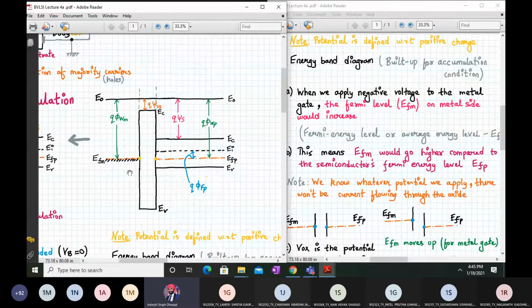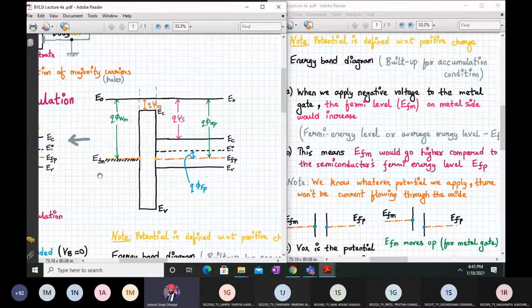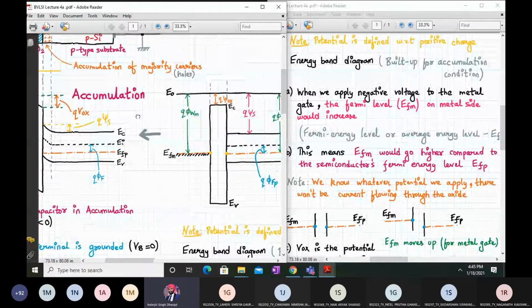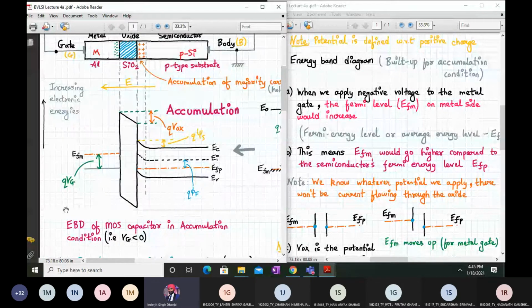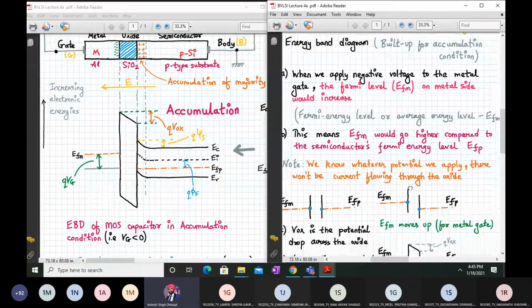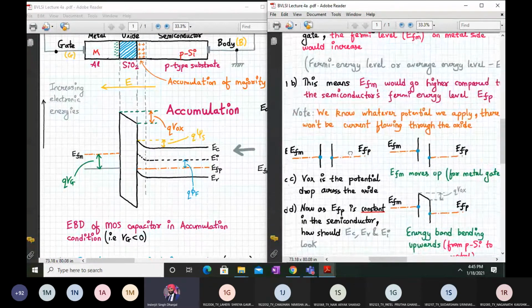Now we are applying a negative potential at the metal side. When we apply a negative potential, the electron energies will move up. So this EFM will move up, equal to the amount of gate voltage. The Fermi level energy is also called the average energy. This means that EFM will go higher as compared to the semiconductor Fermi level EFP. So that is what will happen over here.